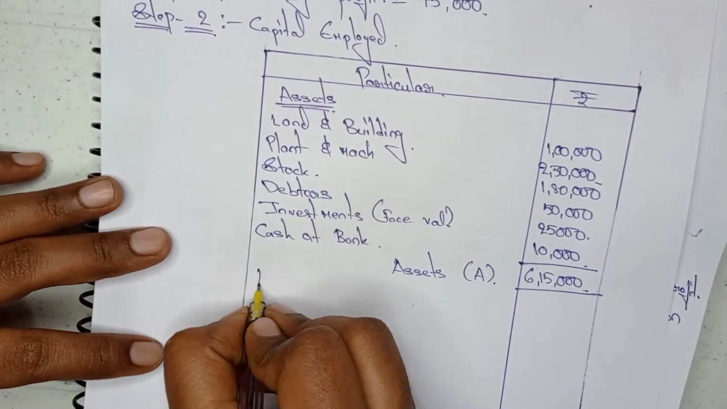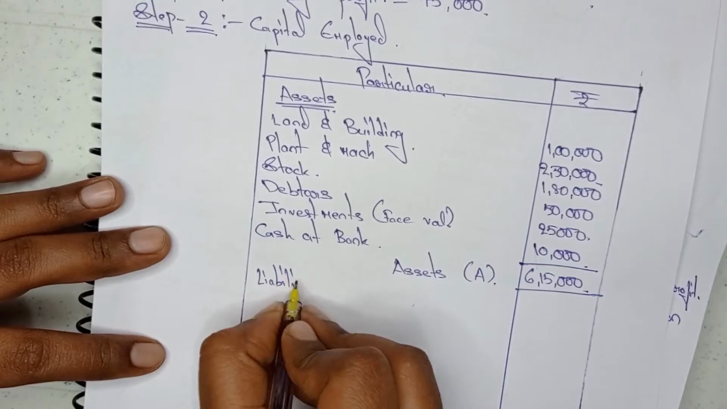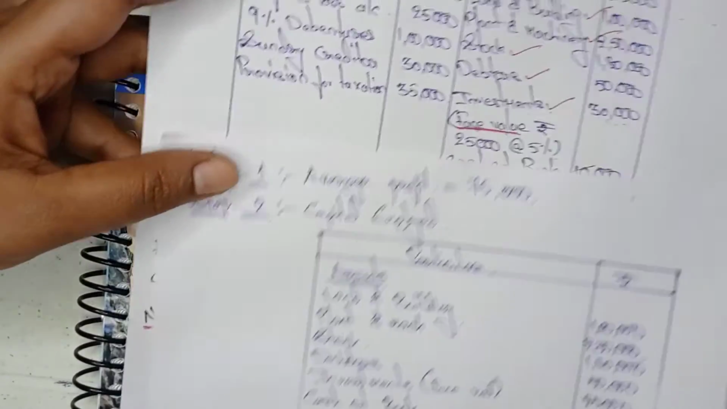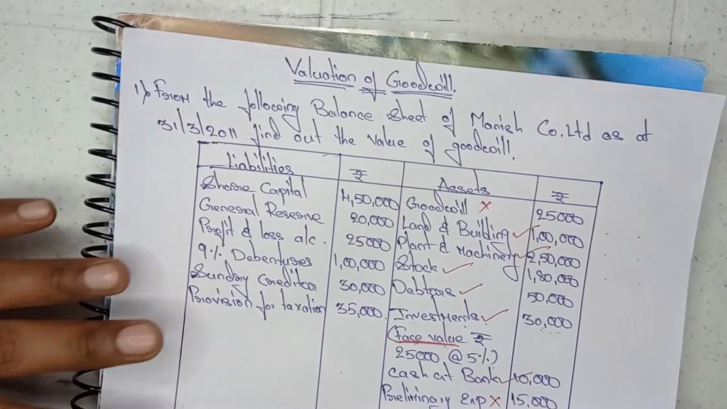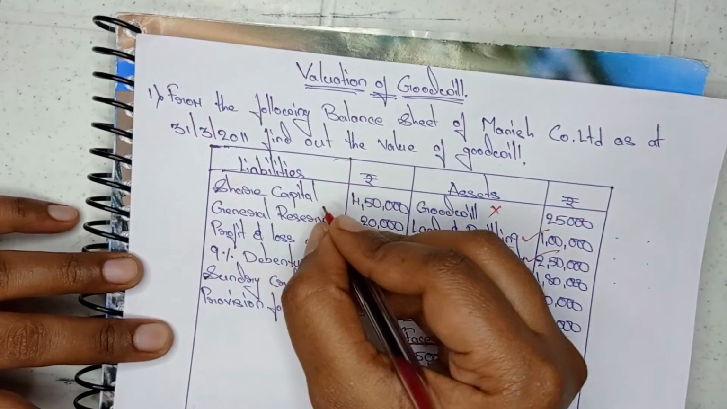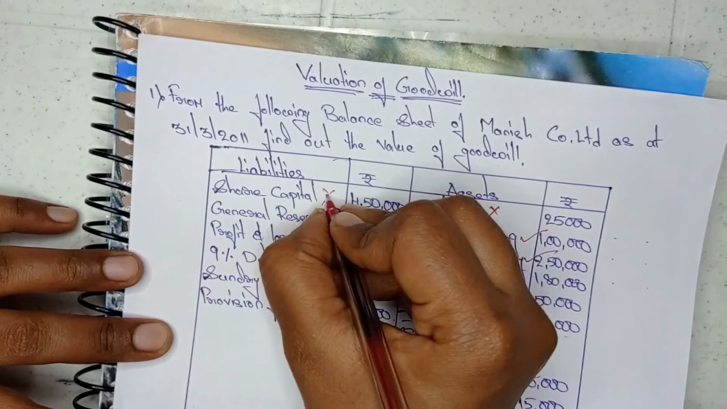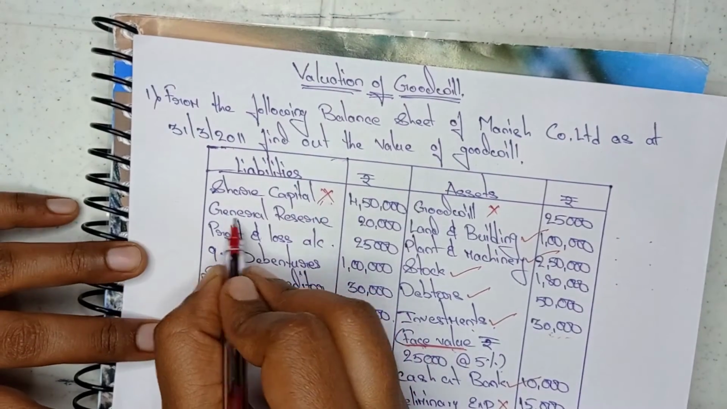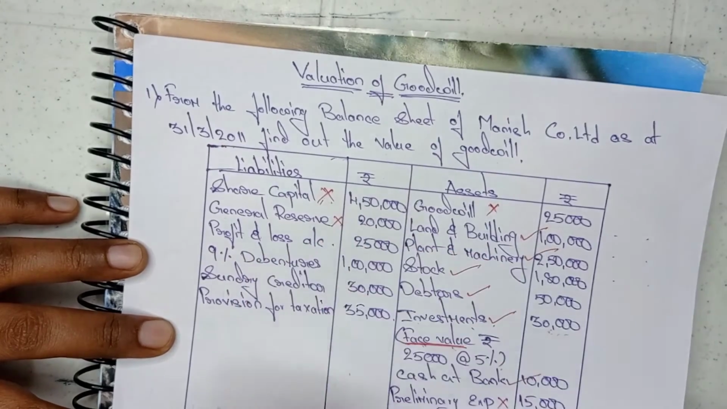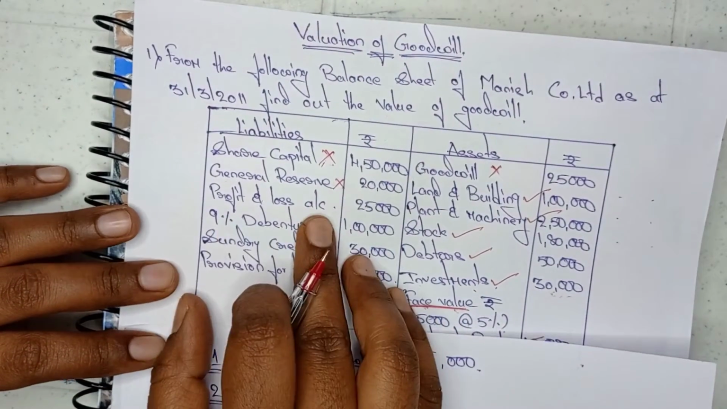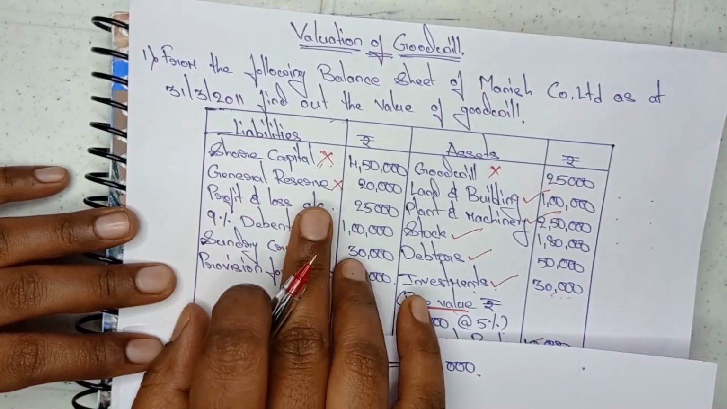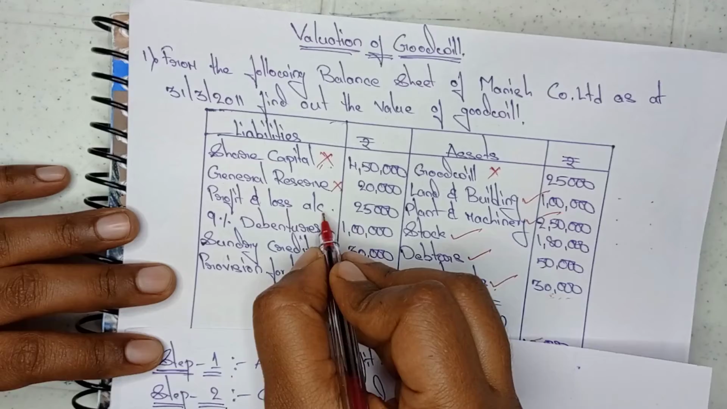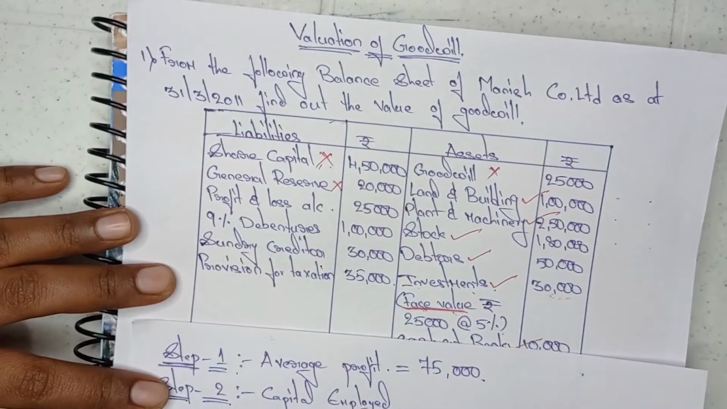So I am writing the heading liabilities. What are the liabilities we need to take from the balance sheet? Here share capital we should not take in the capital employed. So here I kept a mark. Next, general reserve, this also doesn't come in capital employed. Next, profit and loss account. Profit and loss account we need to take in capital employed, but not at liabilities side. Where we need to take it, I'll explain while I do the solution.